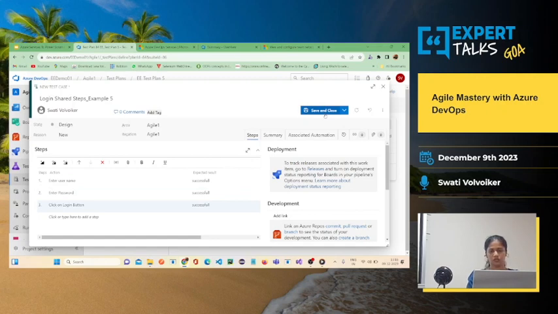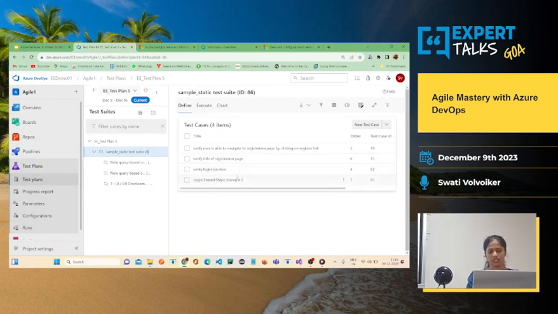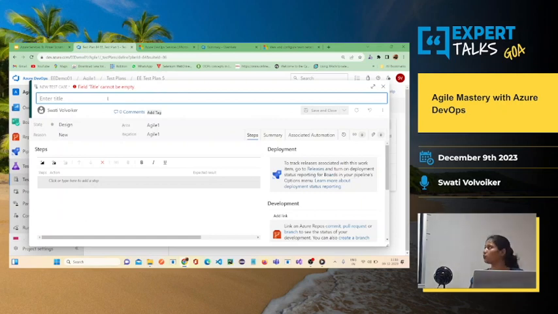Okay. This is one of the steps that I've added. Let me create one more test case wherein I am just checking the function, verify the registration form submission.